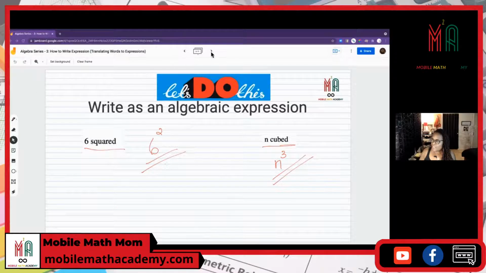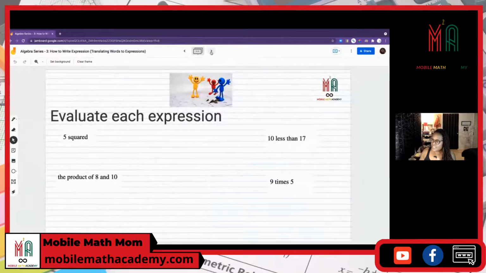All right, let's look at the next one. We're almost done. All right, the next one is 5 squared. Uh-oh, we got a new thing happening right here. We're evaluating. Remember what I said, read the directions. Evaluate, write, solve. All of these words, you need to know what they mean. So this is 5 squared. We're not done yet. What does 5 squared equal? 5 squared is the same as 5 times 5, which is 25.